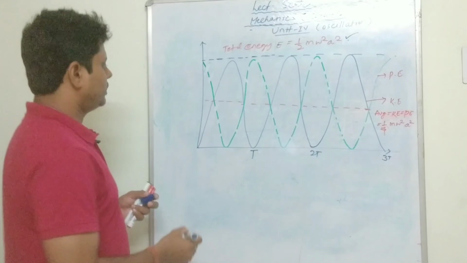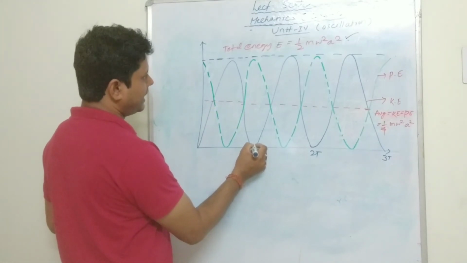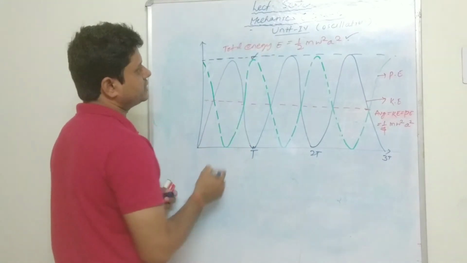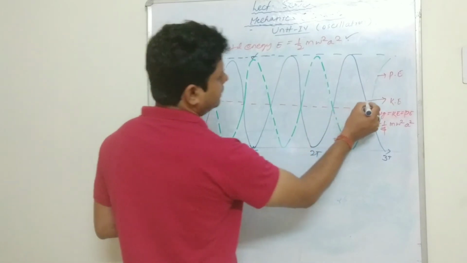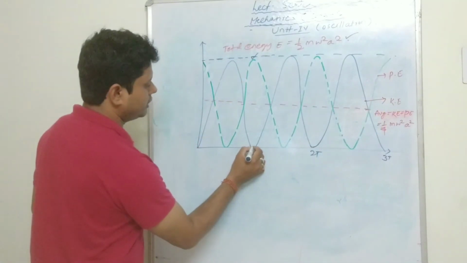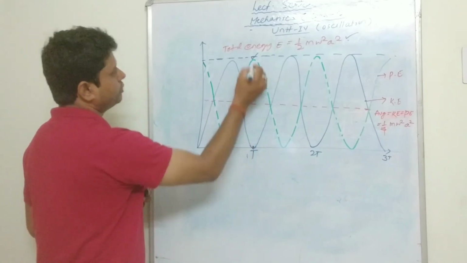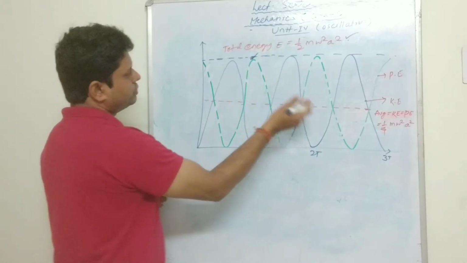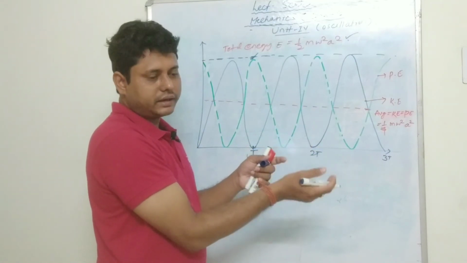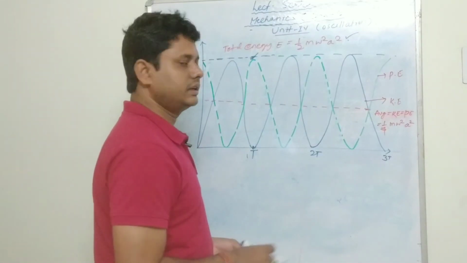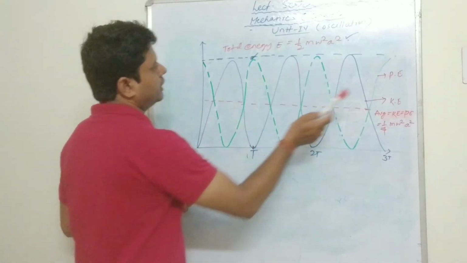At a particular time where the kinetic energy is minimum, the potential energy is maximum. As much as the kinetic energy decreases, the potential energy increases by the same amount.